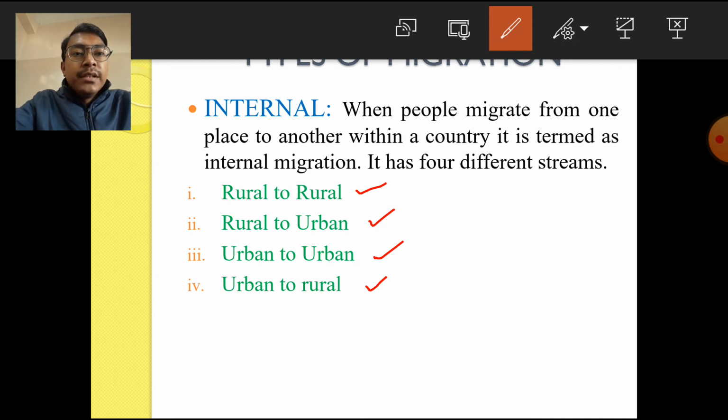So what is happening here? A person is migrating from one city to another, isn't it? So migration is taking place from one urban area to another. So that is known as the urban to urban migration.